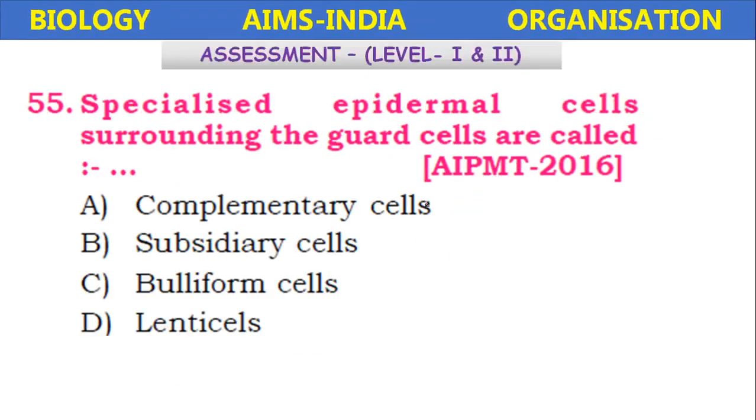The specialized epidermal cells surrounding the guard cells are called complementary cells, subsidiary cells, bulliform cells, lenticels. So it is the subsidiary cells, which are the epidermal cells that surround the guard cells present in the stomata.